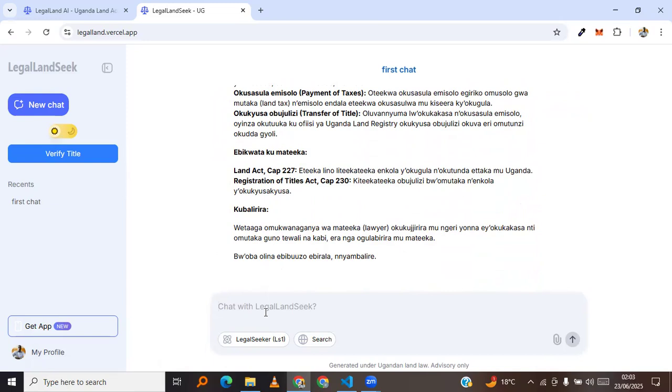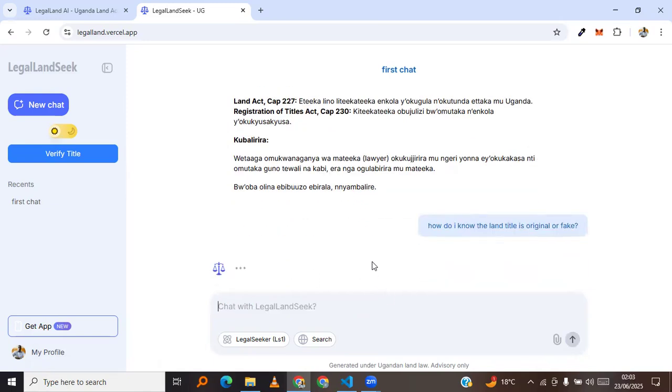Still, if you want to prompt any other thing, maybe how do I check whether the land is original or fake? Okay, how do I know the land title, sorry, is original or fake? So this is another prompt I'm giving to it.